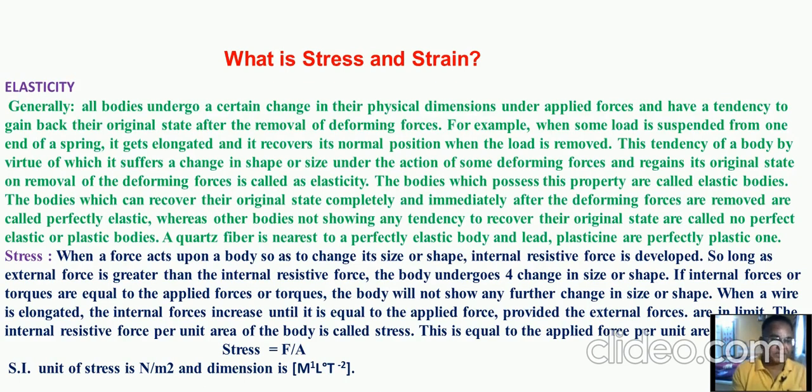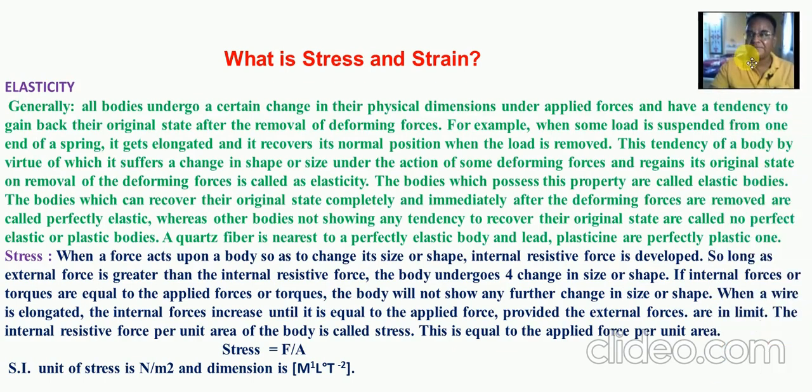And here one important concept involved in such a case is stress and strain. When we apply a deforming force on a body, then that body opposes whatever change takes place because of that deforming force.